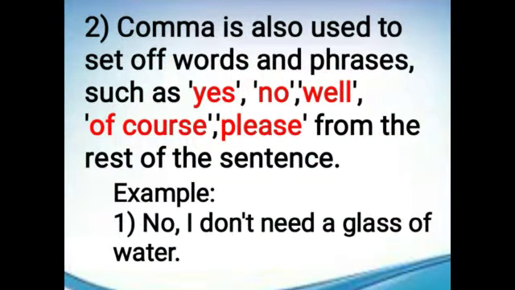Second rule, a comma is also used to set off words and phrases such as yes, no, well, of course, please from the rest of the sentence. For example, no, I don't need a glass of water. In this sentence, no is an introductory word, so we need to give a little pause after saying no, I don't need a glass of water. By putting a comma, we are separating no from the rest of the sentence.